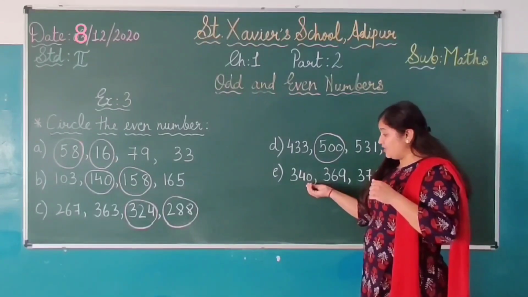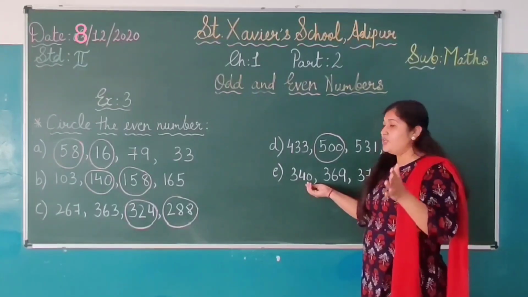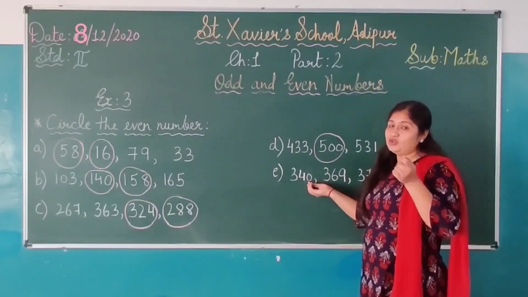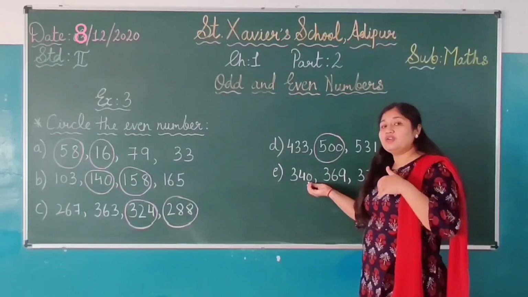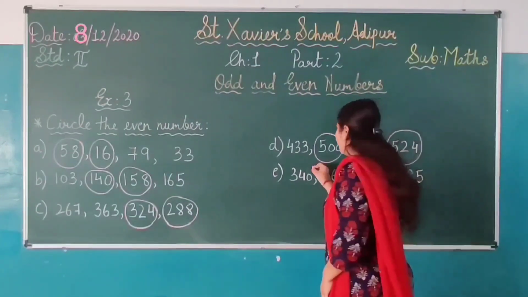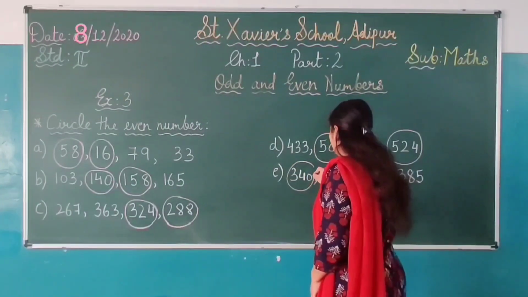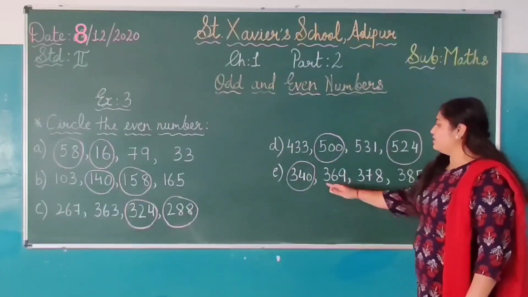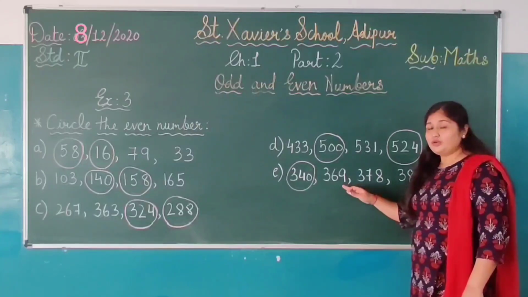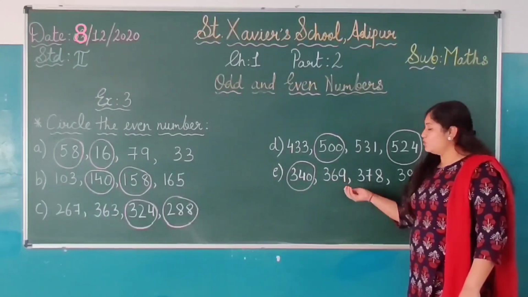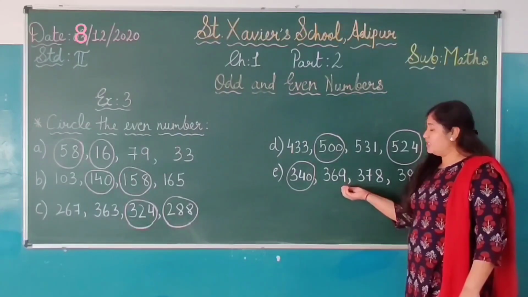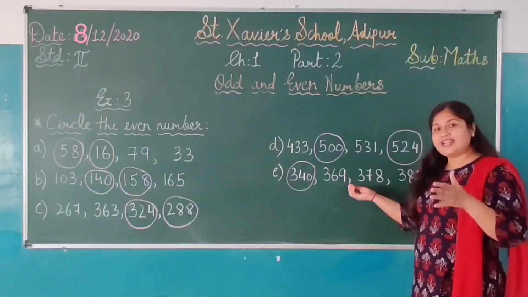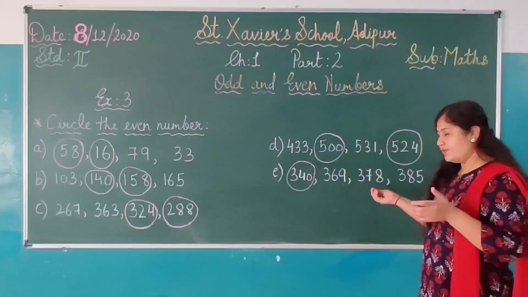Now 0, yes students, it's very easy. नंबर है 340. वन स्पेस में कौन सा है नंबर? 0. तो जब 0 आ जाता है तो वो नंबर क्या हो जाएगा? यस, वेरी गुड, वो नंबर हो जाएगा even number. So 340 here is an even number. Then 369. Which number? 369. So students, which number is on the ones place? Ones place का number है 9. So indirectly 369 will be the odd number here.